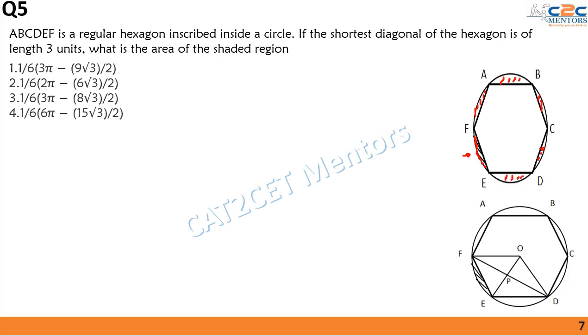So the area of the circle minus the area of the hexagon gives me all the regions that are left, but there are 1, 2, 3, 4, 5 and 6 equal regions, and I have to calculate the area of only one shaded region. So it will be equal to the area of the circle minus the area of the hexagon, divided by 6.